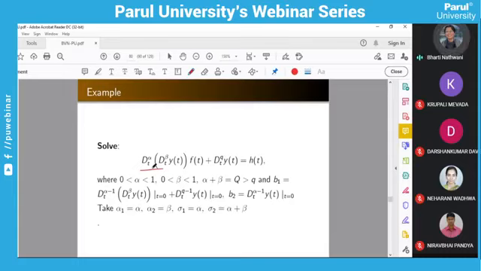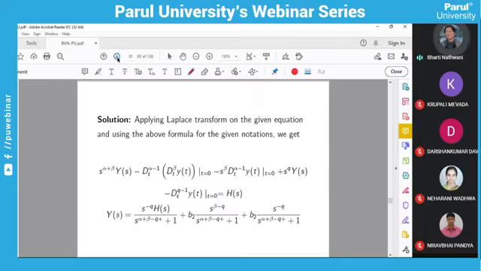यहाँ पे आपका alpha 1, alpha 2, you have to assume that is alpha, beta is alpha 1, alpha 2. So your sigma 1 is alpha, sigma 2 is alpha plus beta, because you are going to take them in sequence. So ultimately you have to solve this equation, and these are the conditions. Okay, so these are the conditions which you have to use. So after using these conditions, we can easily solve.